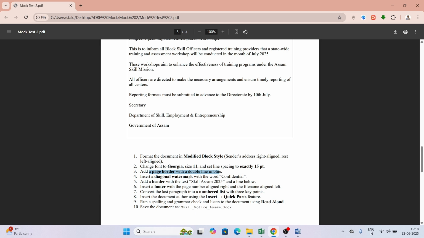Now moving to the next question, insert a diagonal watermark with the word confidential.